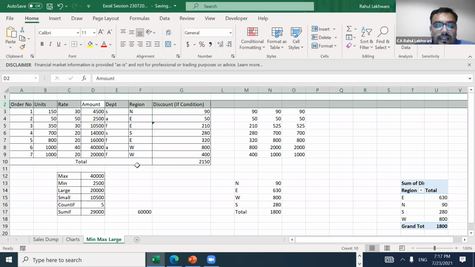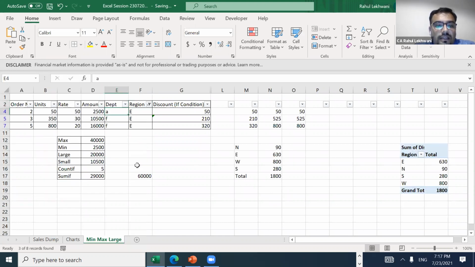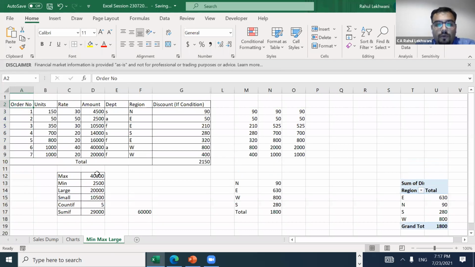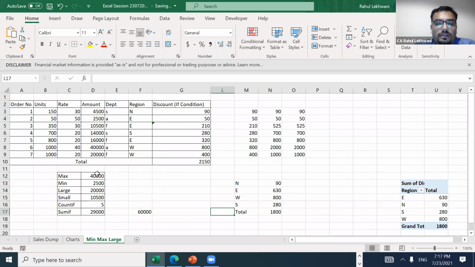The other time also, when we filtered it as East, it was giving us 29,000 only. See, the 29,000 value is there, right? So this is what SUMIF is. We have some time, so we could just do a pivot, but we have already seen it, so there is no point discussing it further.